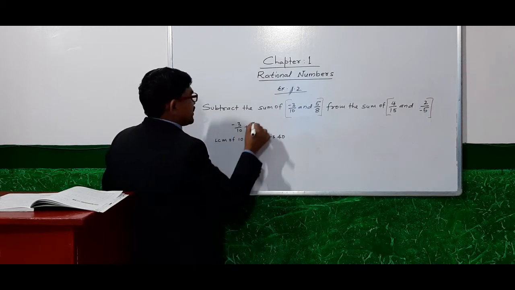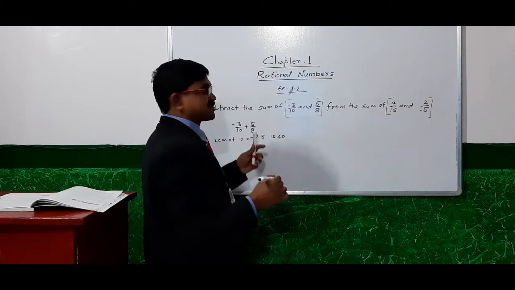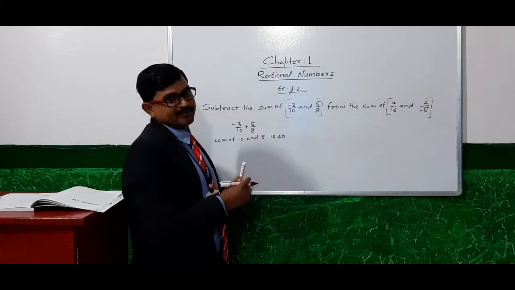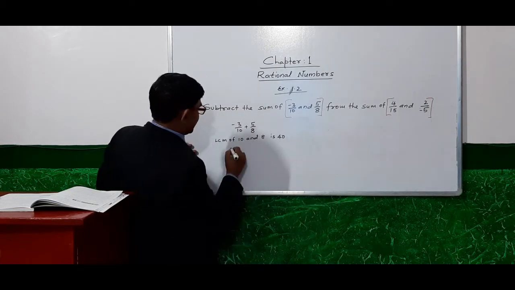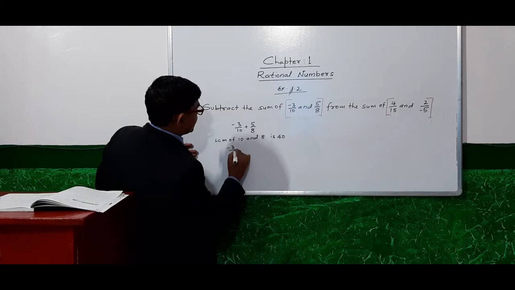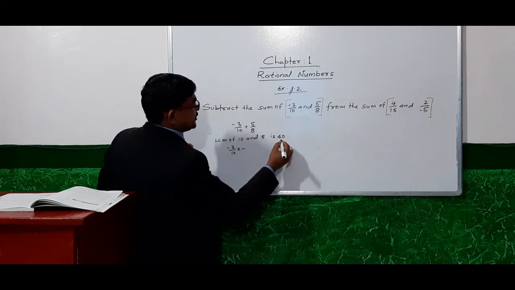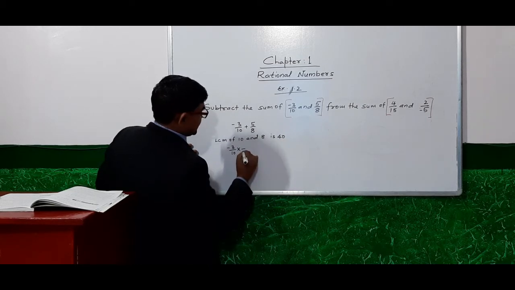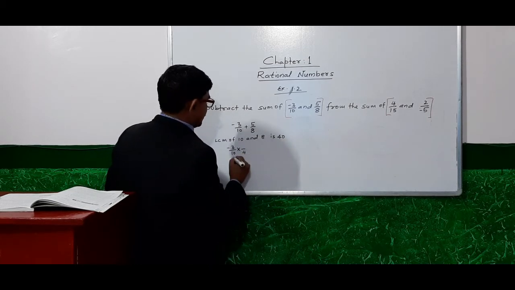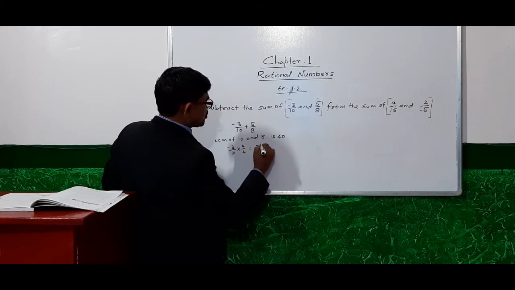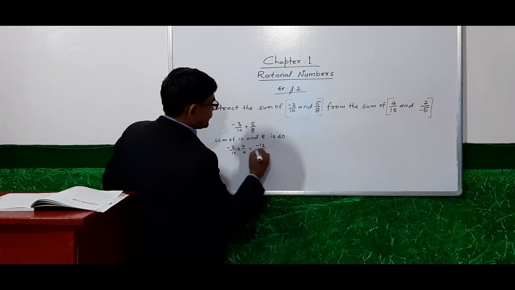Now make them both rational numbers with the same denominator. Minus 3 by 10: the denominator 10 has to become 40, so we multiply the numerator and denominator by 4, and we get minus 12 by 40.